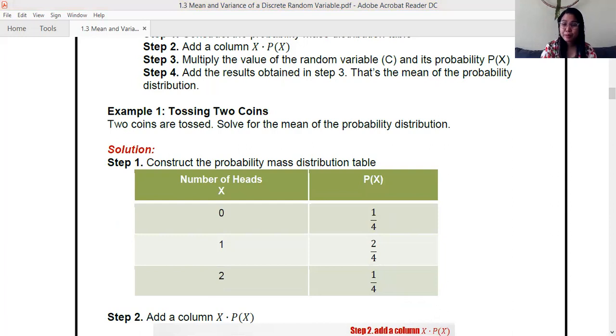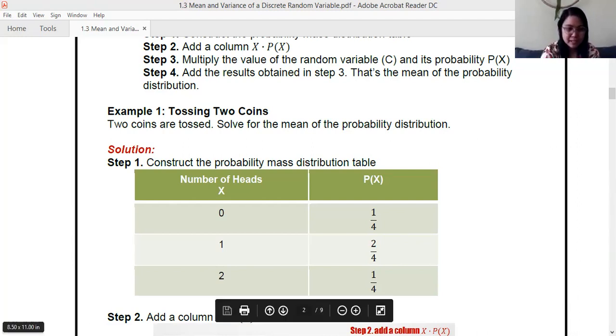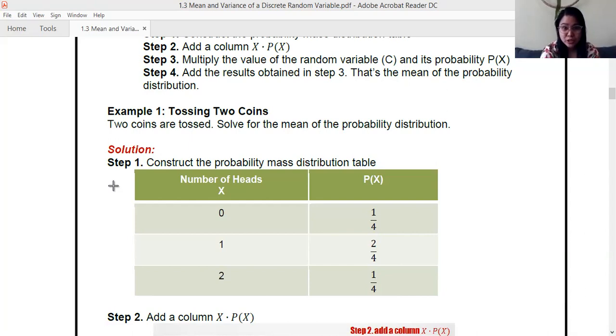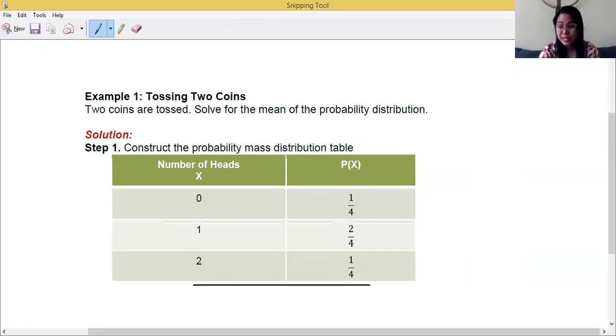If you check in our previous lesson, P of x can be 1/4, 2/4, and 1/4. Now let me snip this table. I told you last time that I prefer not to simplify it. So 2/4 will stay as 2/4. That's for me to easily solve and add without a calculator.